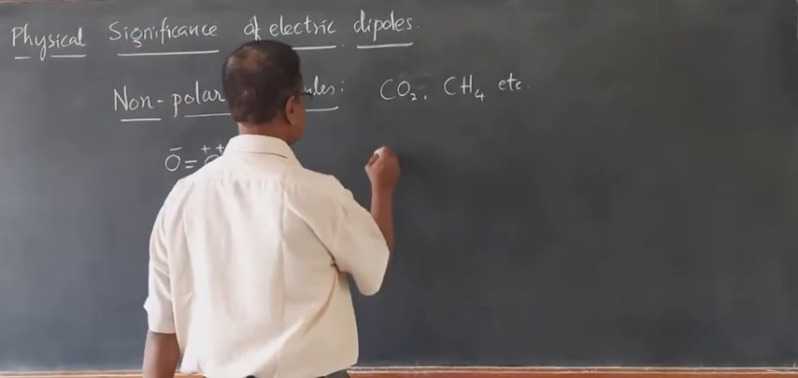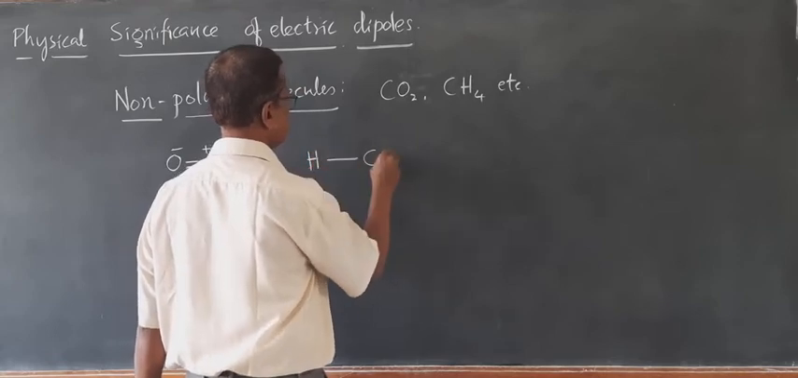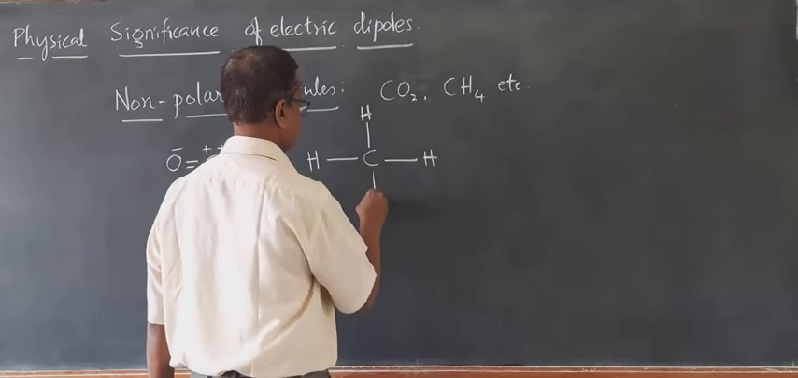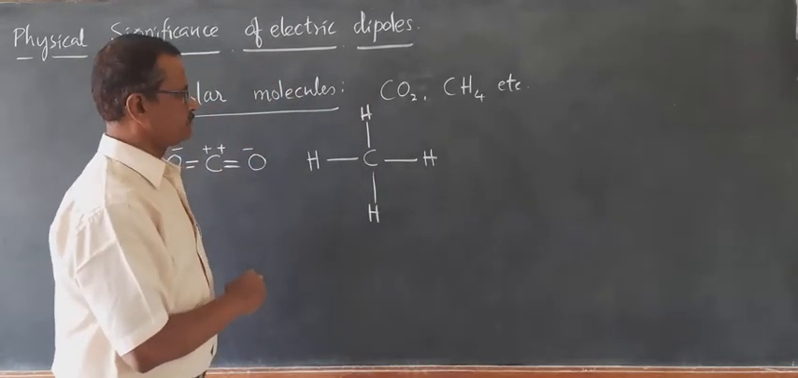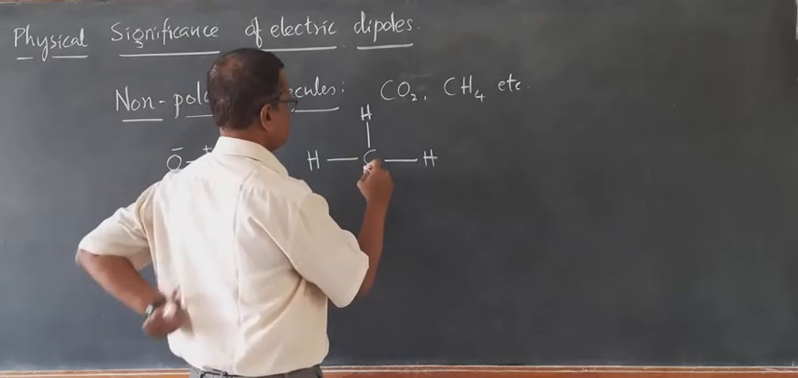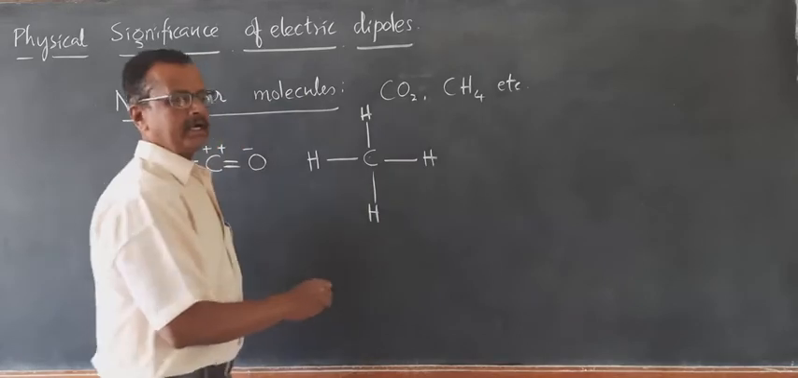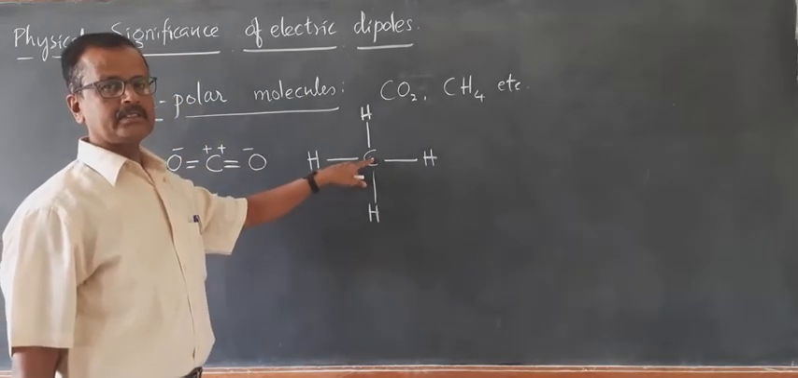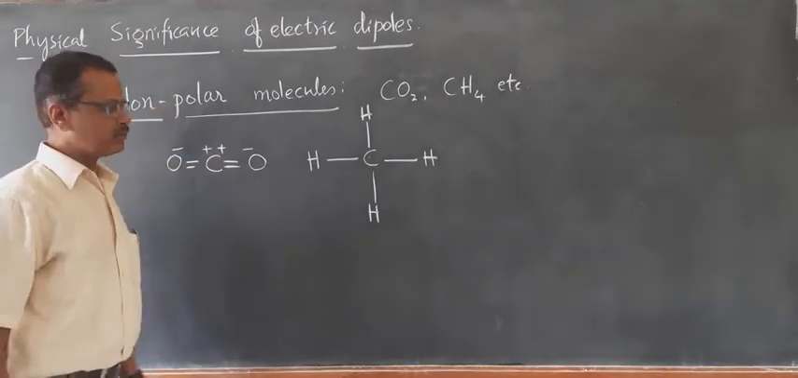Another example is CH4. Again, the positive charge center and negative charge center are present at C. The positive charge center and the negative charge center coincide at a point. Such molecules do not possess dipole moment.